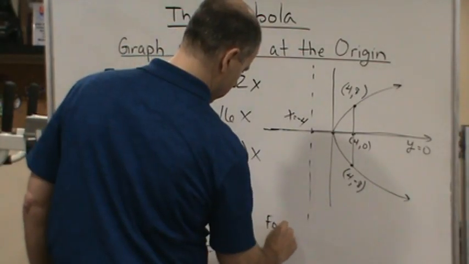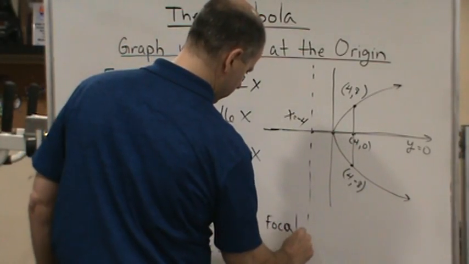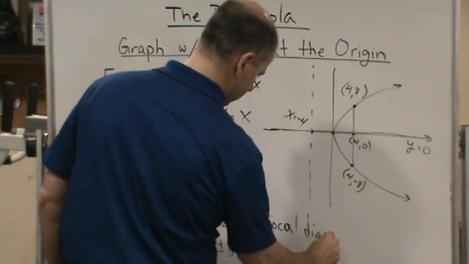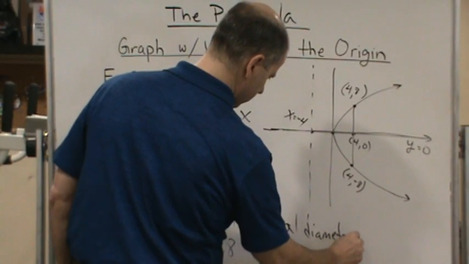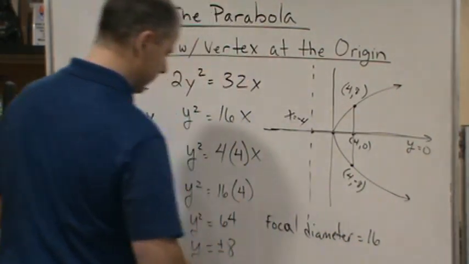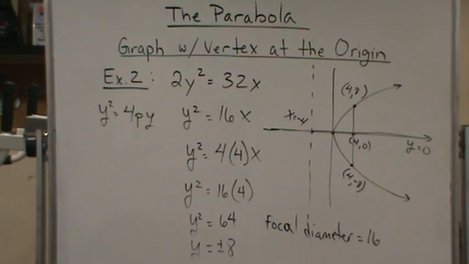So the focal diameter equals 16, and I think that's all the questions they want. Let me see here.